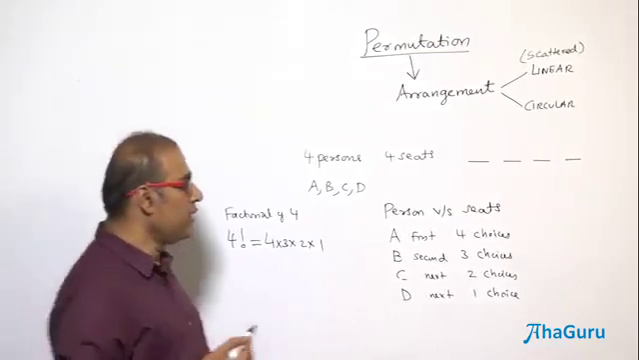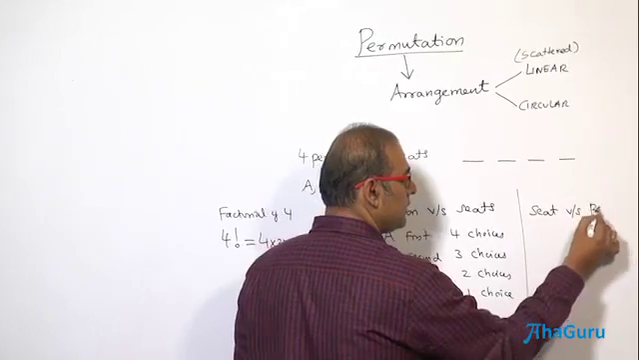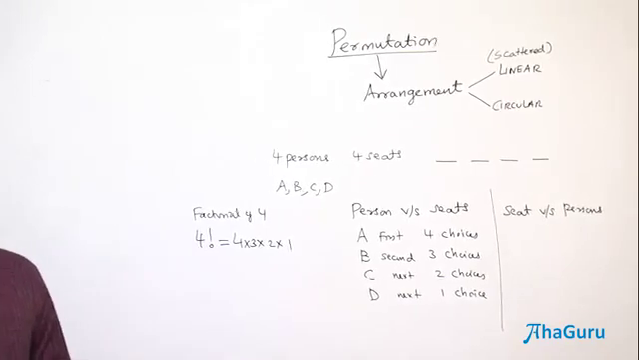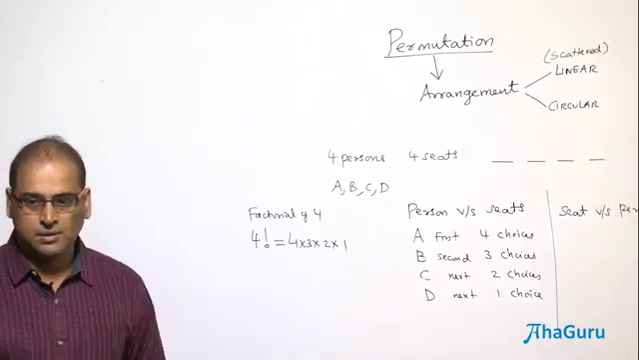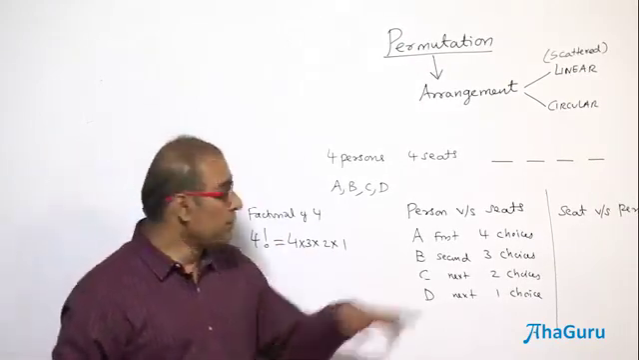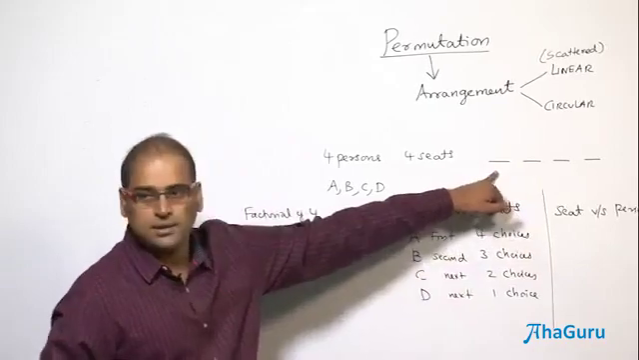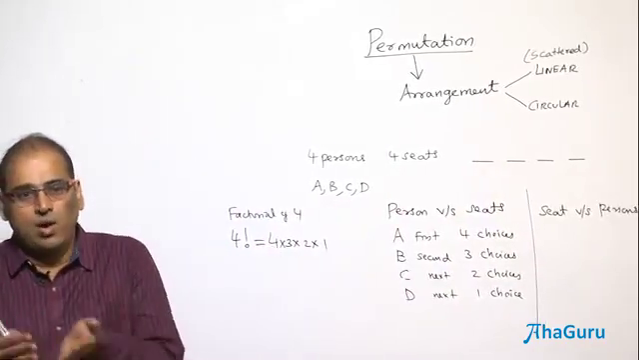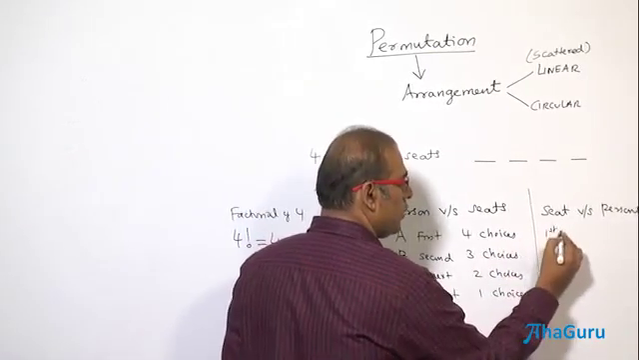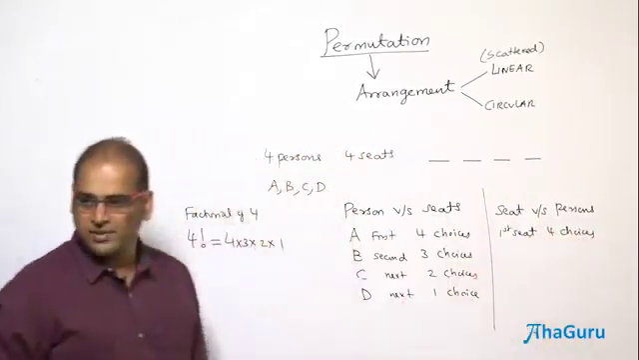Clear? But we can also look at seat versus persons. You already got the result, no problem, but you can also see it from the seat. So suppose I am looking from this seat. Let me call this the first seat, then the second, third and fourth. So the first seat has how many choices? It can be occupied by either A or B or C or D. So the first seat has 4 choices. Whichever seat is occupied can be called the first seat. Let us presume this is the first seat.